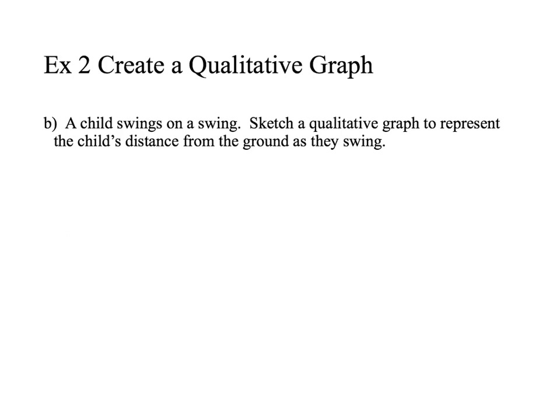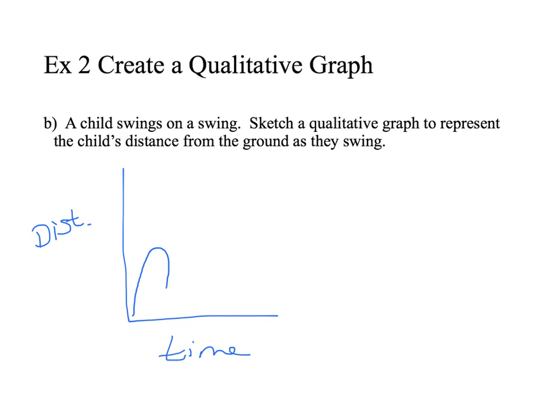So here we're looking at a graph with the child's distance from the ground as they swing. So again, time on my x-axis, we have distance on the y-axis. I'm going to abbreviate it this time. So we're looking at the distance from the ground. Well, when you start swinging, you're at your starting distance from the ground, and then you go further away from the ground, and then you come back down closer to the ground, and then you go further away from the ground, and then you come back closer. So it's going to look something like that.